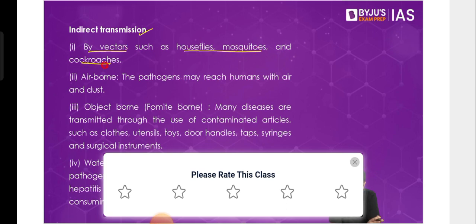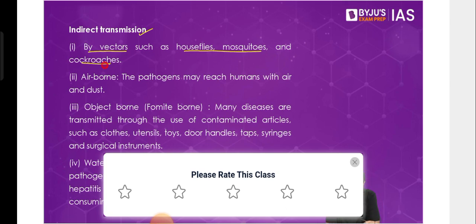How is it different from rabies? In rabies, the animal who has bitten the human is already infected with rabies. Whereas in these kinds of cases, these are just carriers. They are not infected. For example, a malaria-carrying mosquito only carries malaria. It is not infected with malaria. Whereas a dog which has bitten a human might already be infected with rabies. That's why that is called direct transmission, and this is called indirect transmission.